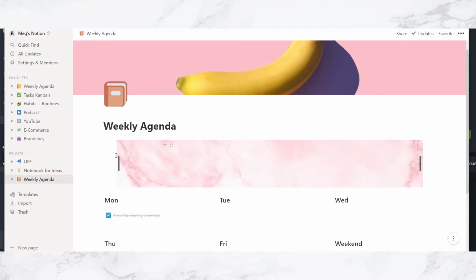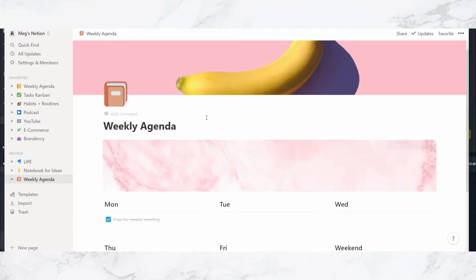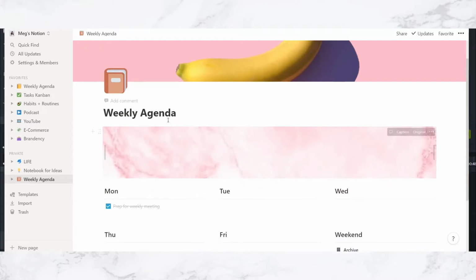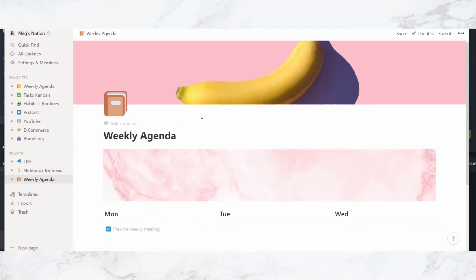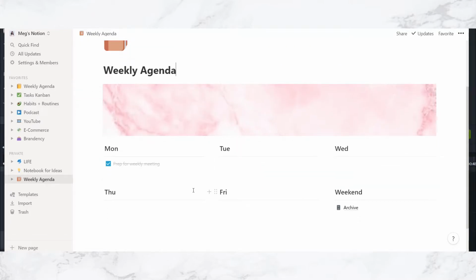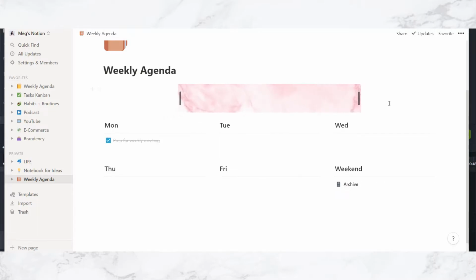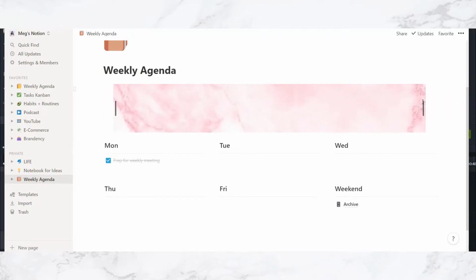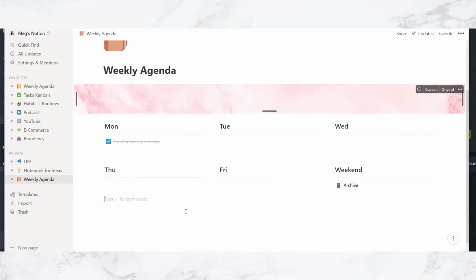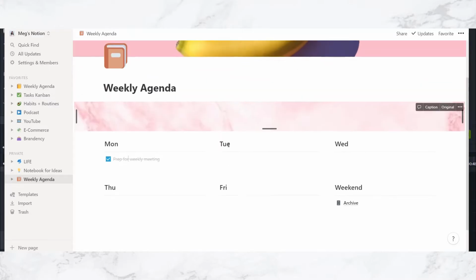This is a nice pink marble banner that I just have saved, and I just think it's pretty. As you can tell, my aesthetic, I just really like the color pink, so we're gonna go with that. And then you can add it here. An alternative is you can also go to your local file and just choose the image and just drag and drop, and it'll just show up. And then you can also change the size of the banner, but of course, let's just keep it full width for the aesthetic. And see, if you drag it all the way, bam, becomes a banner, and that is beautiful. And now we're going to come here and create the different aspects of the agenda.